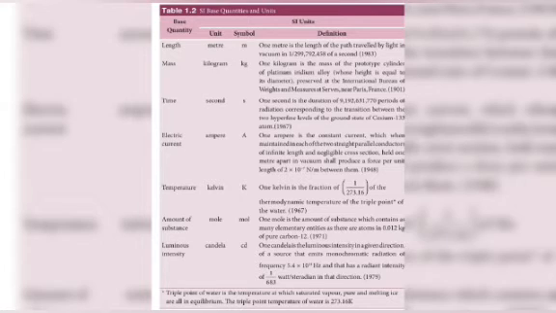Moving on to fundamental quantities, there is a tabular column given to you in which the definition for every quantity is given: how a standard length is made, how a standard kilogram is made, what the standard time is, or what 1 second is equal to. All those definitions are given in the tabular column. Go through it; it will be easy.